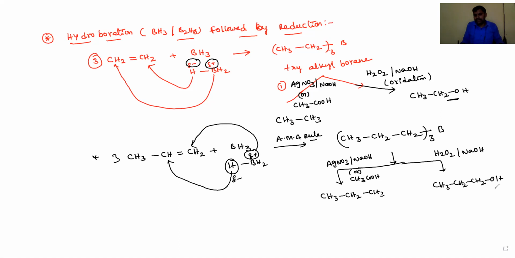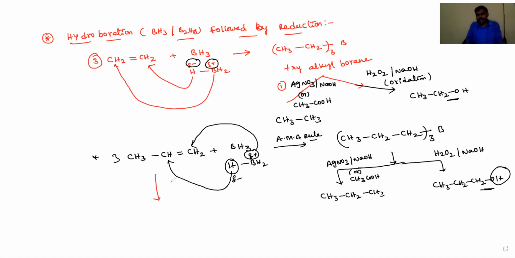Okay, dear students. So propene is converted into propan-1-ol means first you have to do hydroboration followed by oxidation in the presence of hydrogen peroxide and base, then propan-1-ol we will get. Otherwise, for example, this